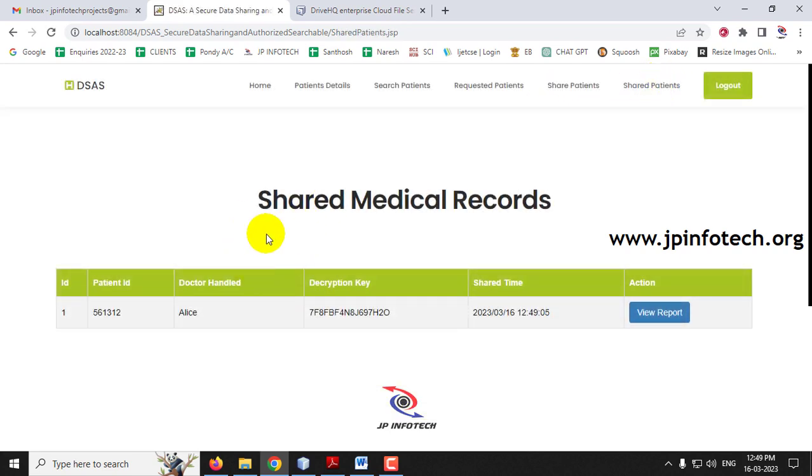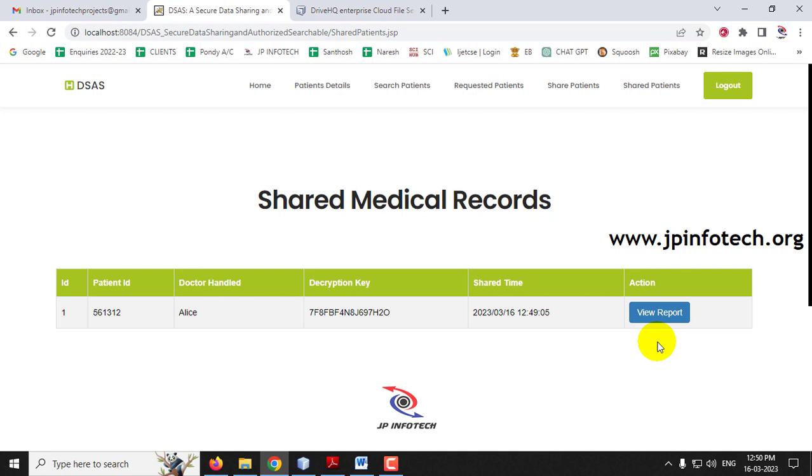So here you can see the shared patient. The patient ID is 1. What is the patient ID and who is the doctor handler? Alice was the doctor and they have given this. Only if they have the exact decryption key. You can see the keys vary across the patient, Alice doctor and Bob doctor.